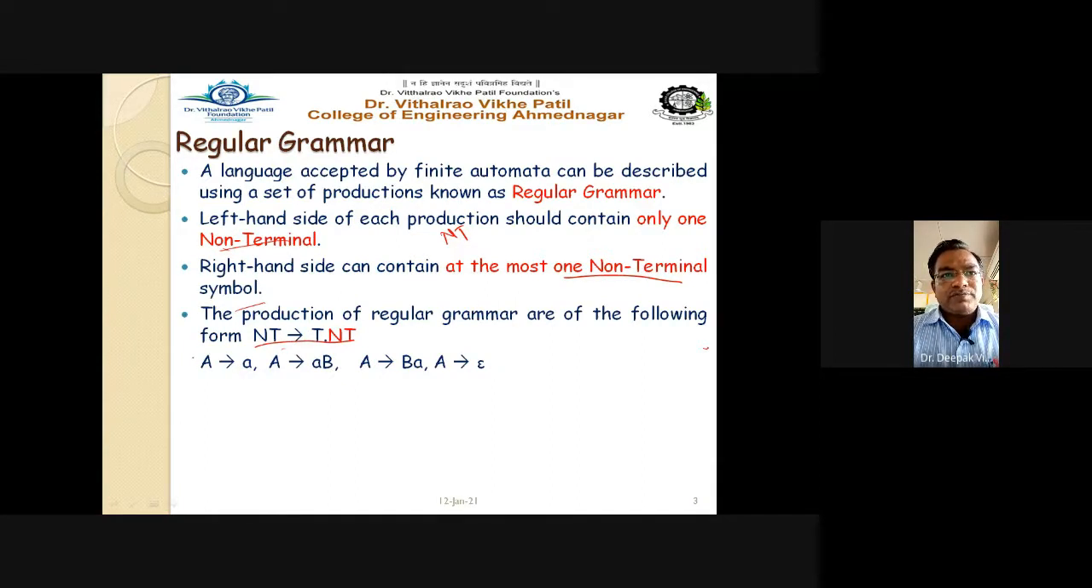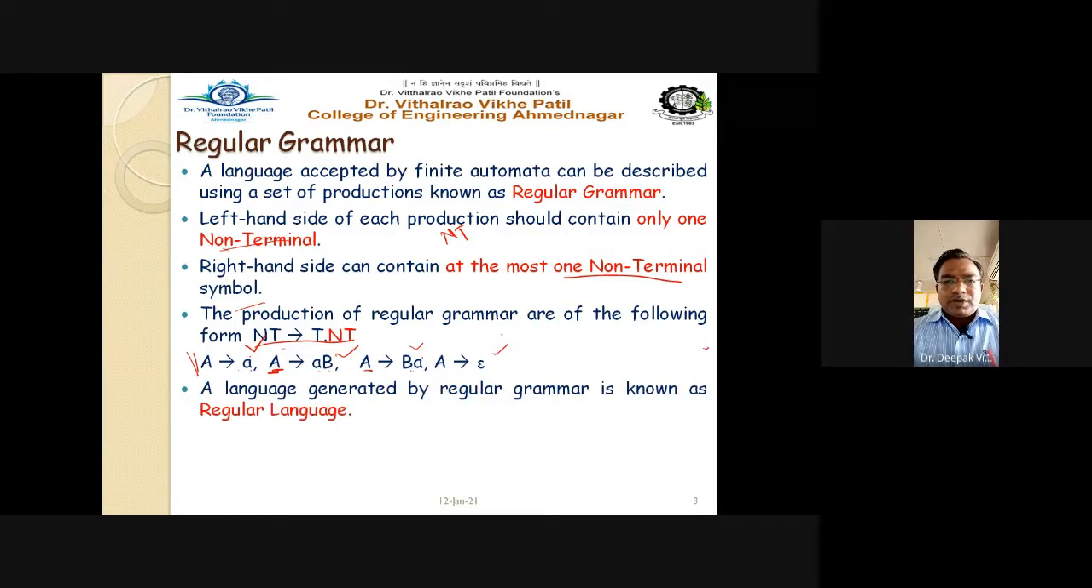For example, capital A, which is a non-terminal, produces small a. Yes, it is a regular grammar. Capital A produces small a followed by B, it is also a regular grammar. Capital A produces B, a non-terminal followed by a terminal, it is also a regular grammar. And capital A produces epsilon, it is also a regular grammar. This particular grammar has a fixed format. On the left hand side there must be only a single non-terminal, whereas the right hand side has at the most one non-terminal, not more than two non-terminals, right?